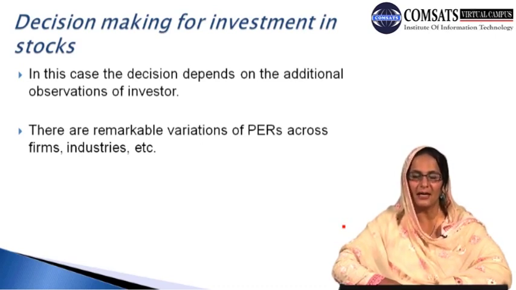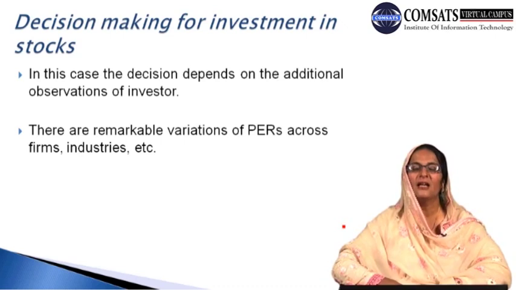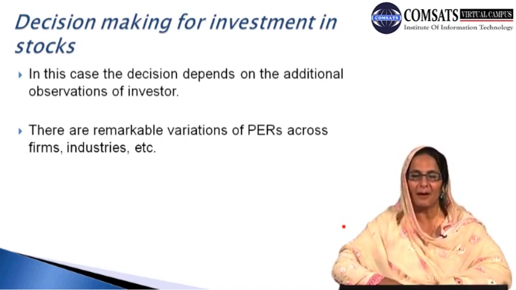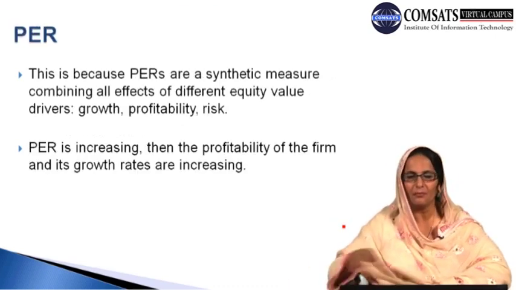There are remarkable variations of PERs across firms and industries. Investors can observe a significant difference and variation in the price earning ratios across industries and firms.